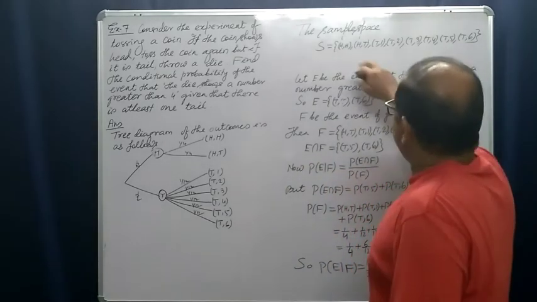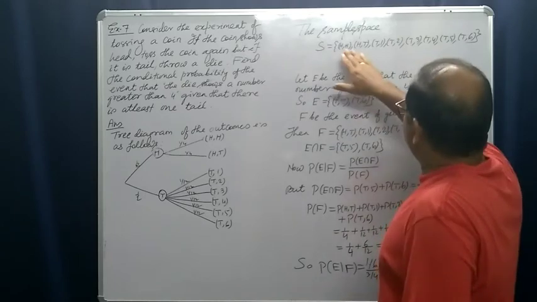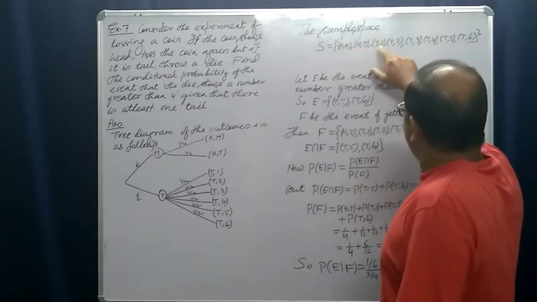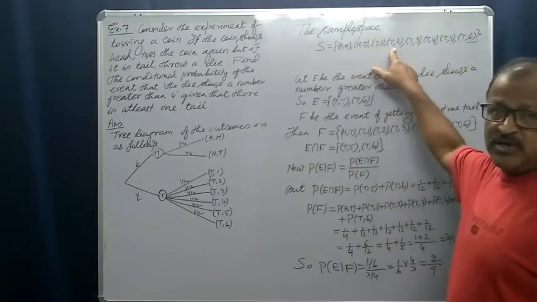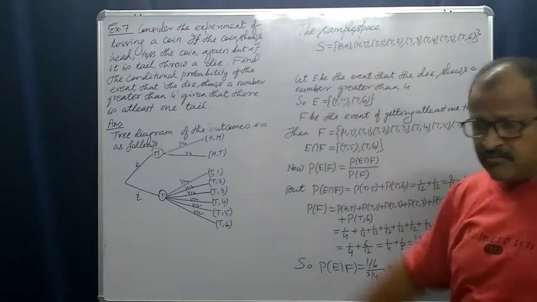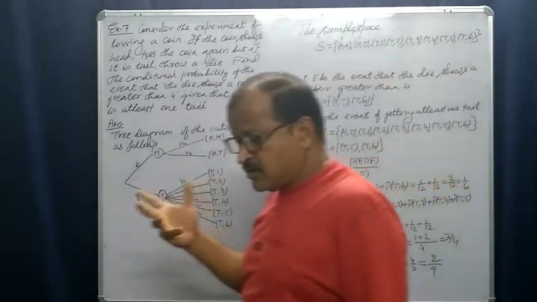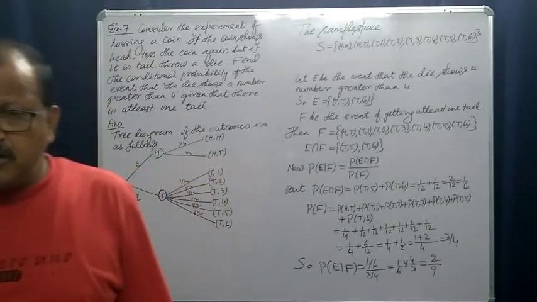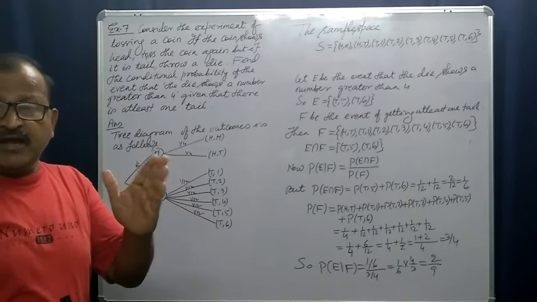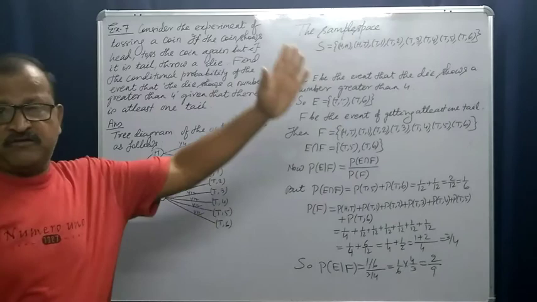So yes, the probability of head is 1 by 4, head tail is 1 by 4, T1 is 1 by 12, T2 is 1 by 12, T3 is 1 by 12, like this. All of them are 1 by 12. Right? Now, let us come to our problem. This is about the experiment, the sample space and the probabilities of each sample point.